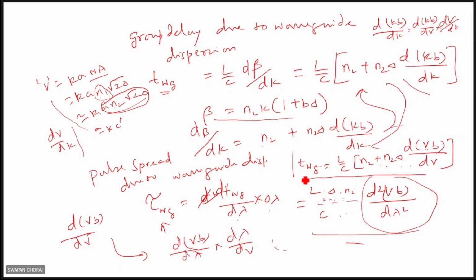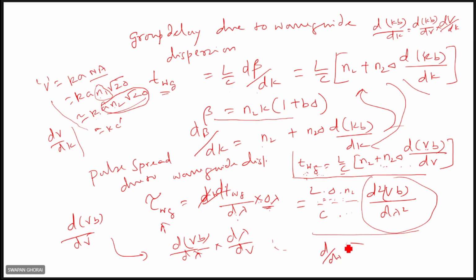So anyway, if you get this delay due to waveguide dispersion, then you can find out the amount of pulse spread. The pulse spread will always be per unit wavelength times the source spectral width, so dTWG by d lambda times delta lambda. Again, you have to differentiate this with respect to lambda and multiply by delta lambda, and you'll get the amount of pulse spread, right? But while differentiating these, you can consider this one.